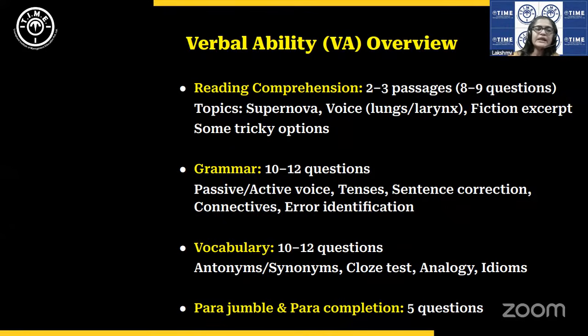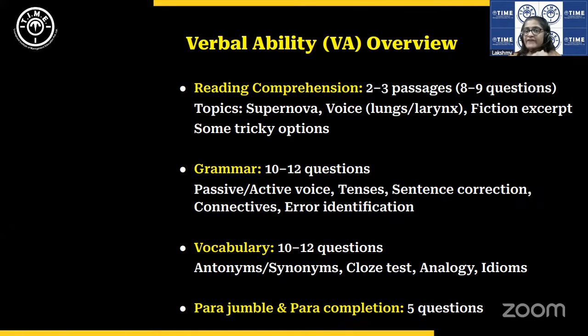Okay, then in grammar, they had error identification. Now, in error identification, the unique feature this year was that they had jumbled up sentences. Okay. A sentence was given not in the right order, but in a jumbled order. 4 parts of a sentence were given in a jumbled order.